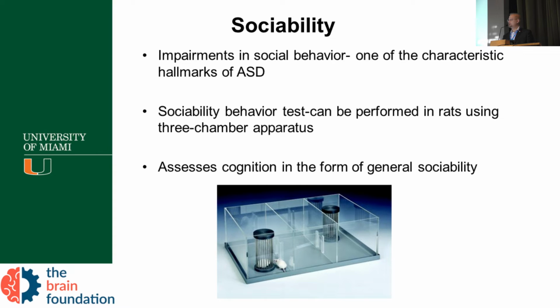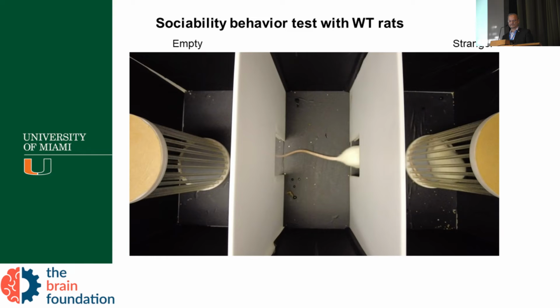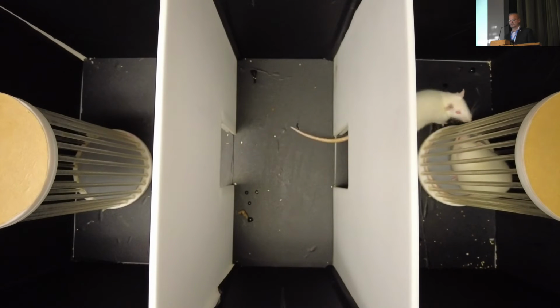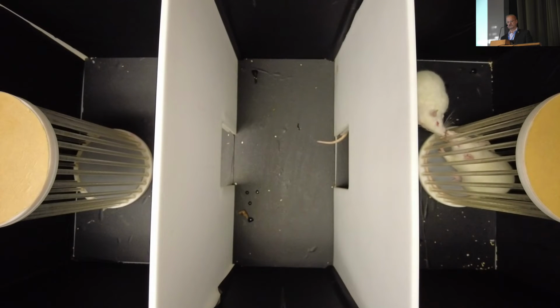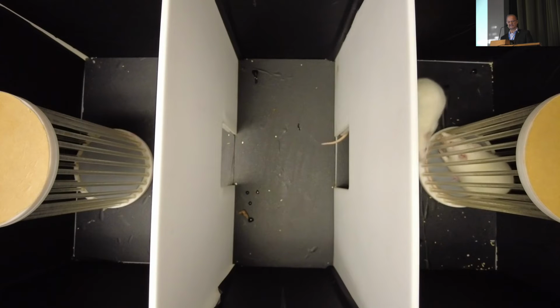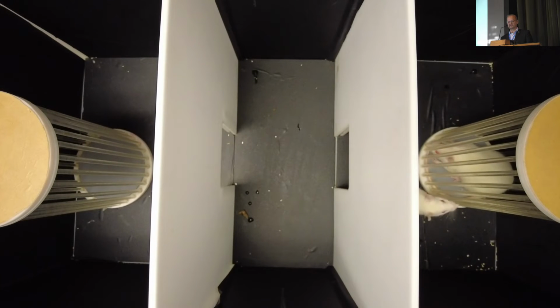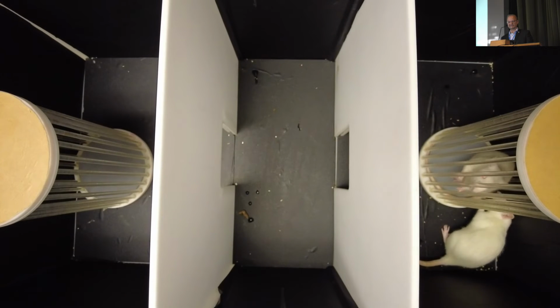So another aspect is sociability, and impairment in social behavior is one of the hallmarks of ASD, and we can use again a 3-chamber apparatus, and it assesses cognition in the form of general sociability. So here, look at that. We have seen that a little bit before. This time we are using our MECP2 animal, the one that we're going to treat, and you can see that this animal came. This is a wild type. Check the other guy. Spend time with him, okay?